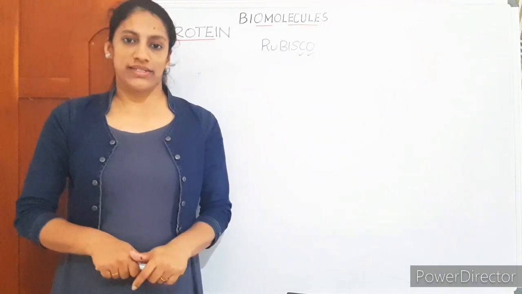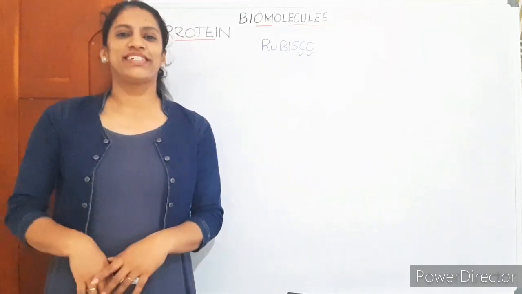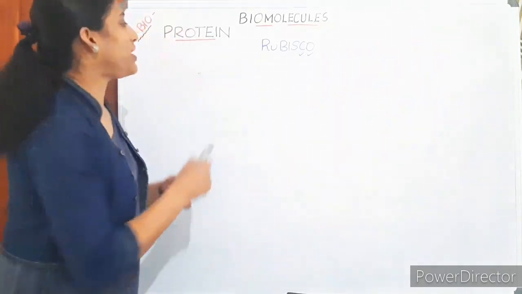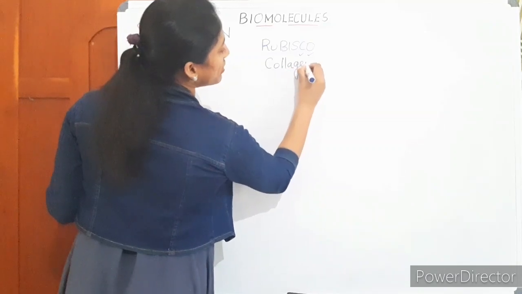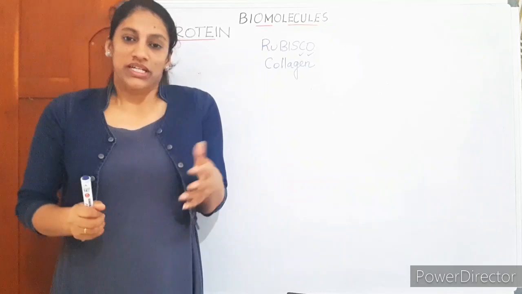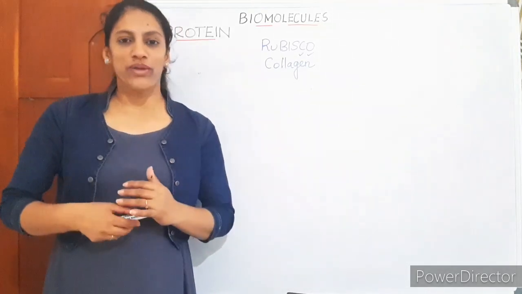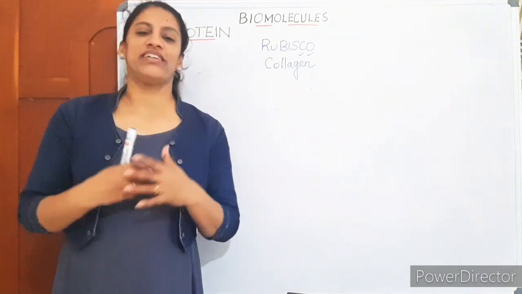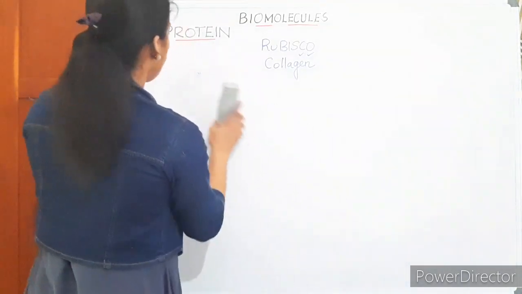It belongs to plants. Similarly, which is the most abundant protein in animals? The most abundant protein in animals is collagen. Okay? The most abundant protein in the animals' body, this animal world, is collagen. In the plant world and the whole world, it is rubisco. Okay, rubisco is an enzyme.